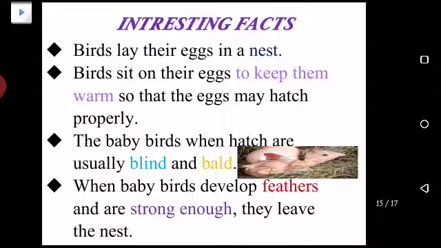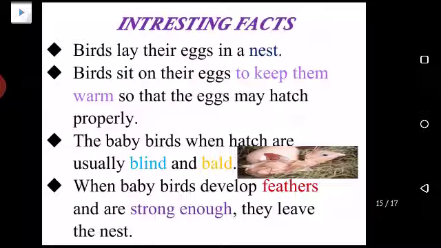Okay, now the baby birds when hatched are usually blind and bald. Blind means andha and bald means ganja. So when they are born, they are blind and bald. But when they develop feathers, यानी उनके पर निकल आते हैं, and they are strong enough, they can finally leave their nest. वो अपने घोंसले से उड़ जाते हैं.